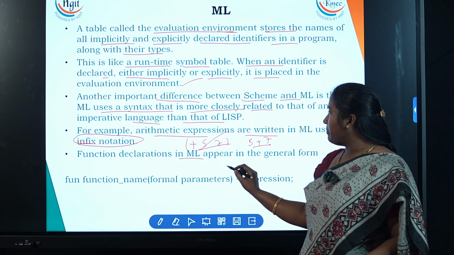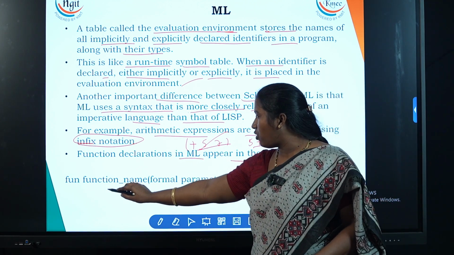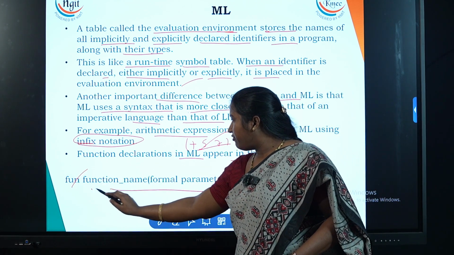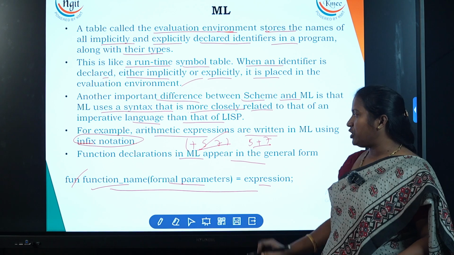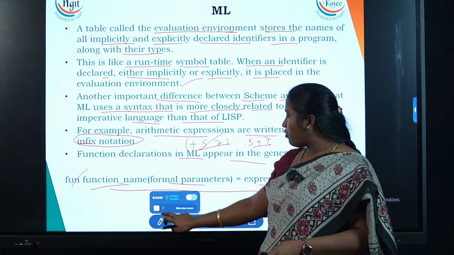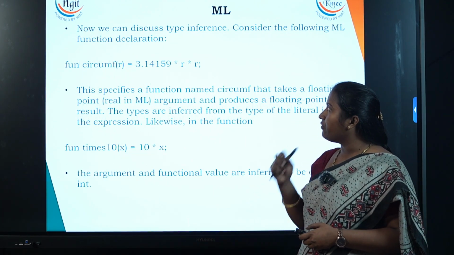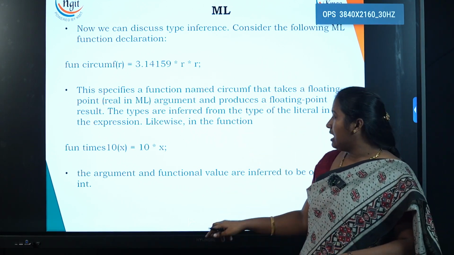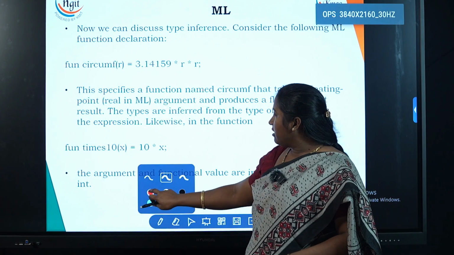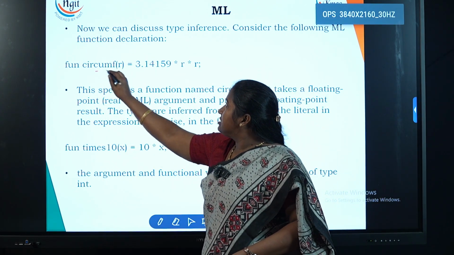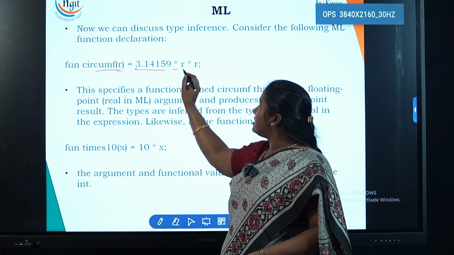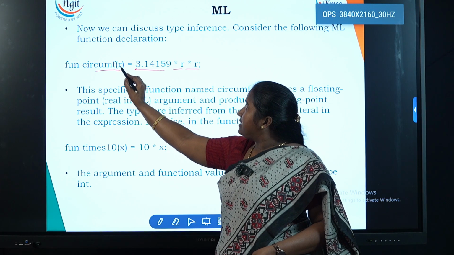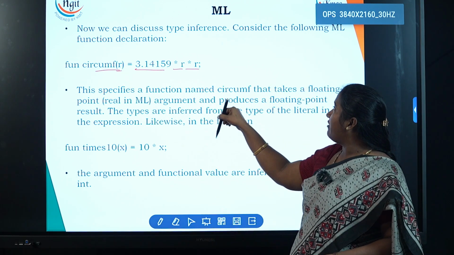Function declarations in ML appear in the general form. This is what the function declarations in ML look like. Fun is a keyword, then the function name, formal parameters, equal to an expression. So this is what function declarations in the ML language look like. All the functions will get declared using the fun keyword. So here, fun circumference, 3.14, some formula we wrote here. So now, this is the type, that point we have to see here.